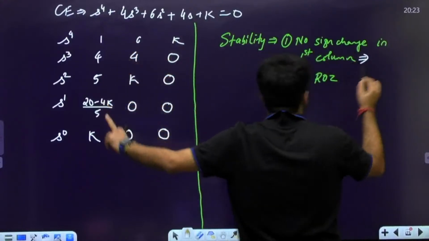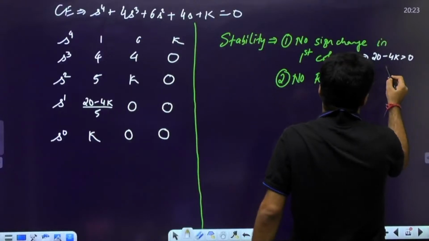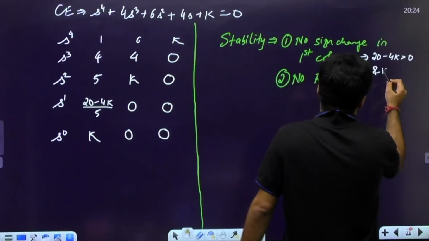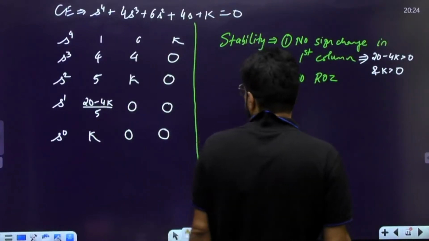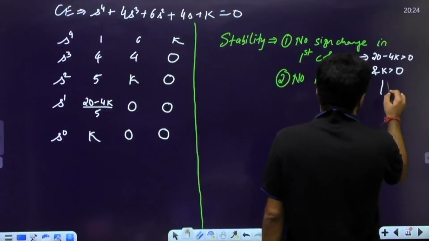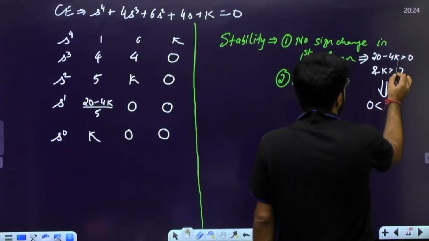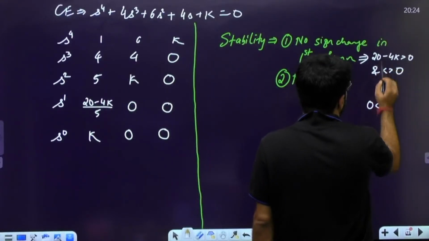To ensure these conditions, no sign change in the first column means 1, 4, 5 is positive, so 20 minus 4k should be positive, and this k also should be positive. So k should be positive. At the same time, from here you will get that k should be less than 5. 4k is 20, so 20 by 4 is 5.